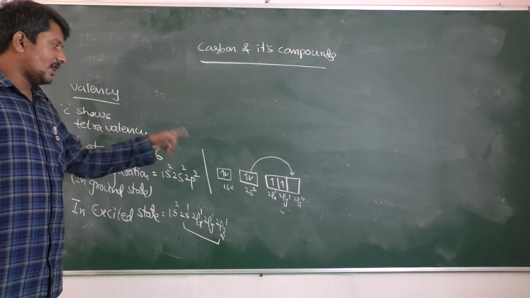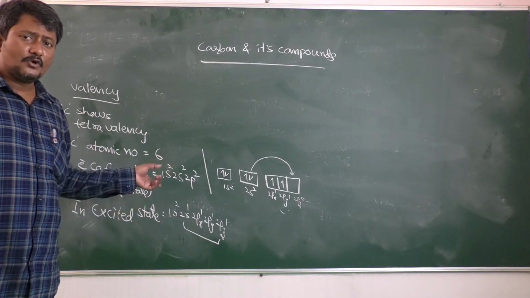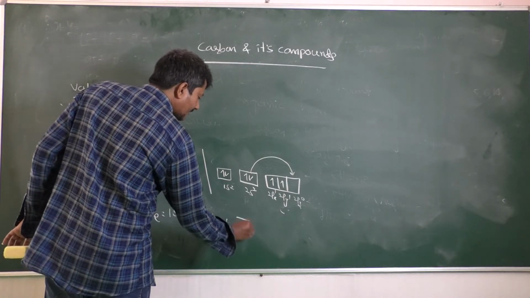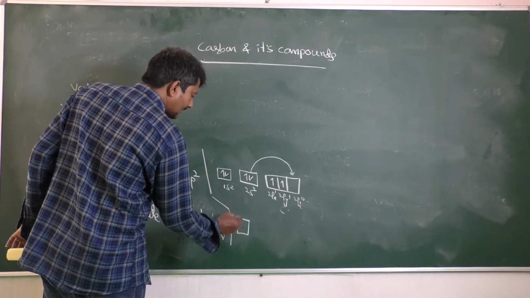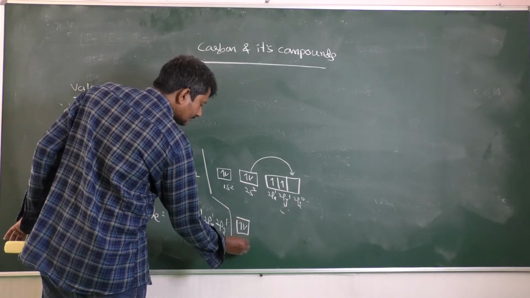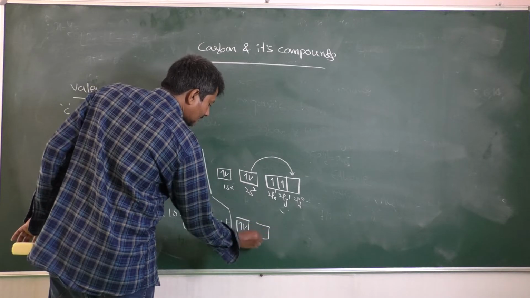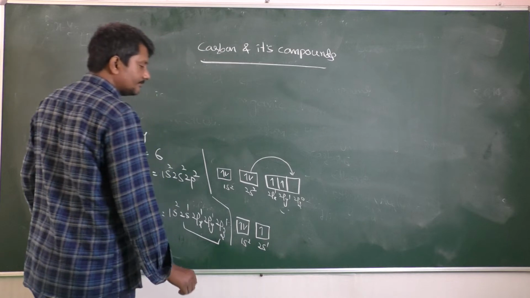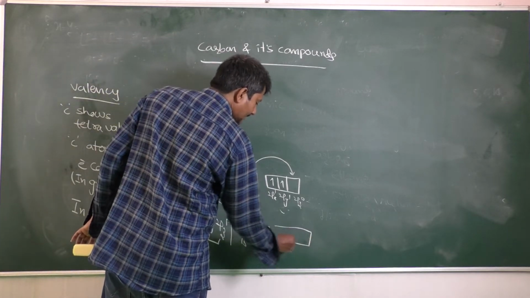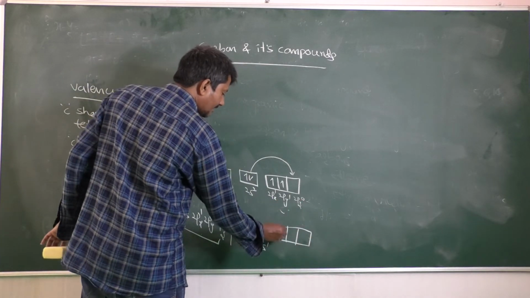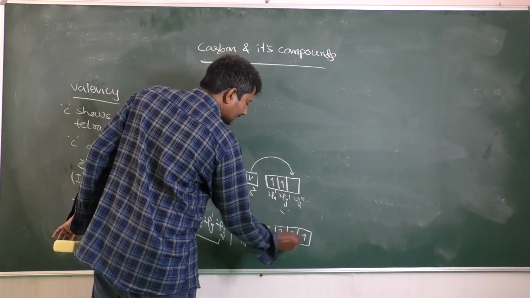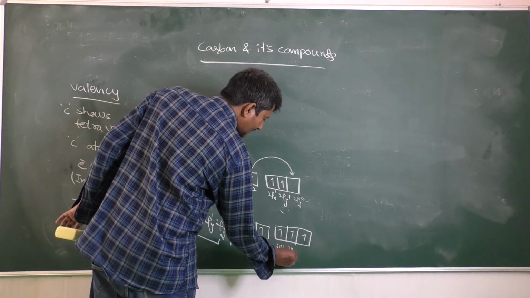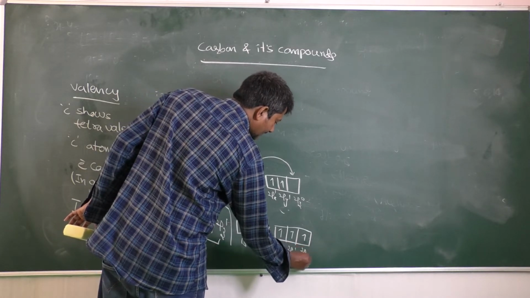Due to promotion of the electron, what happens in the excited state? We have 1s2, 2s1, and the next electron promoted into 2pz, so 2px1, 2py1, 2pz1.